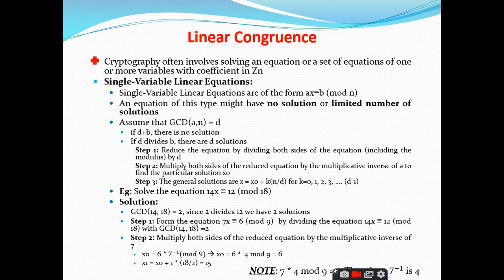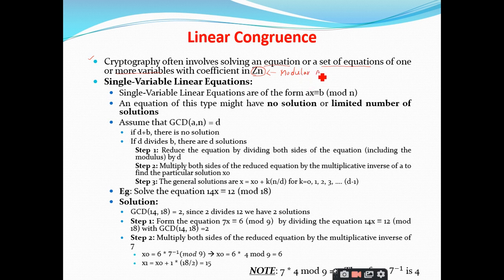So cryptography involves solving an equation or a set of equations of one or more variables with coefficients in Zn. Whenever you bring the term Zn, what is that? Least residue.